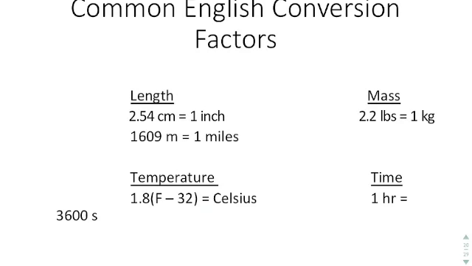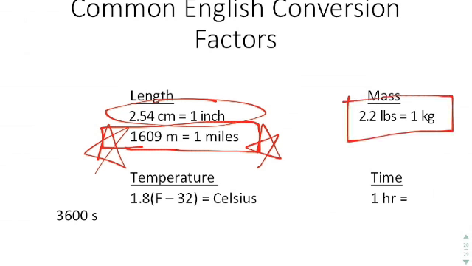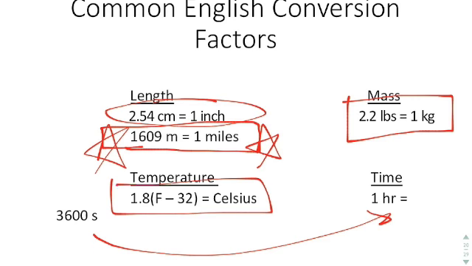Okay, so here are some common English conversions to metric. 1 inch is about 2.54 centimeters. You're going to use that one a bit. This is the most common one that you'll use, that there are 1,609 meters in 1 mile. Okay, that's why you run around the track 4 laps before you get to a mile. You will also use this one, that 2.2 pounds is 1 kilogram, and you should know that 1 hour is 3,600 seconds. When we get to temperature conversions, when we talk about thermodynamics, we'll go over the temperature conversion again.